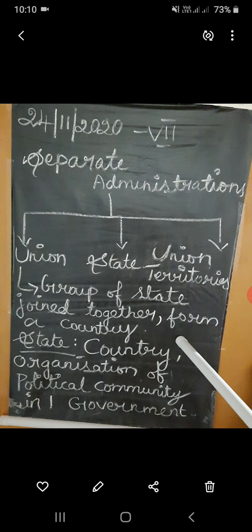For example, India is a country, and Tamil Nadu is one of the states under this country. And another example, Kerala is one of the states under India.